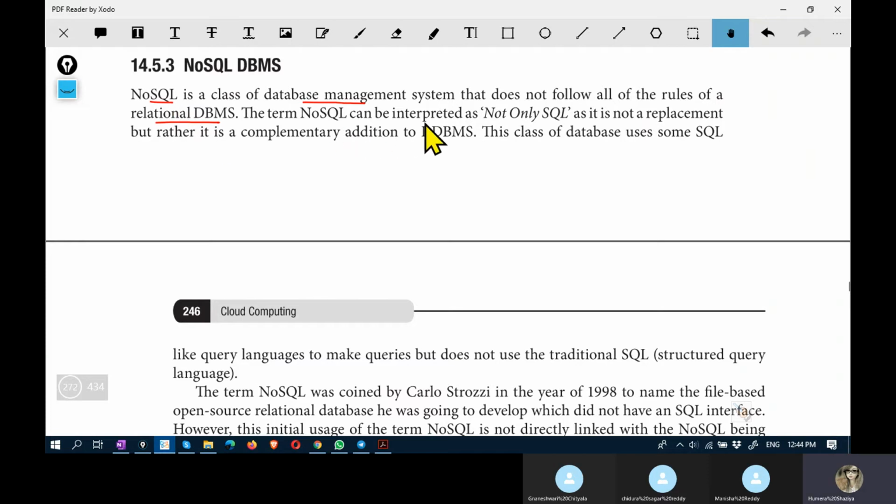The term NoSQL can be interpreted as not only SQL. NoSQL means not only SQL, and it is not a replacement for RDBMS, rather a complementary addition to the RDBMS. NoSQL is not replacing SQL totally. It's adding extra functionalities for the unstructured data available today.